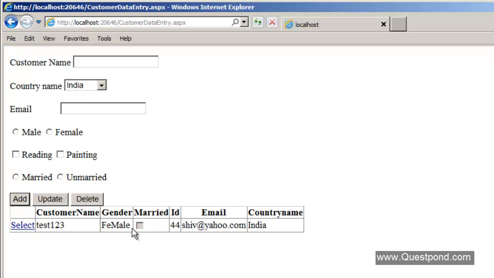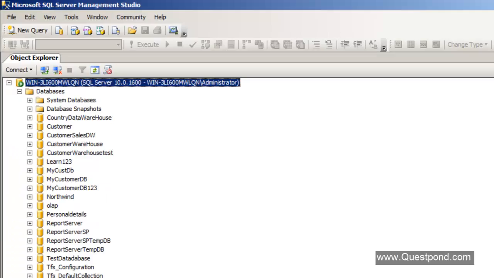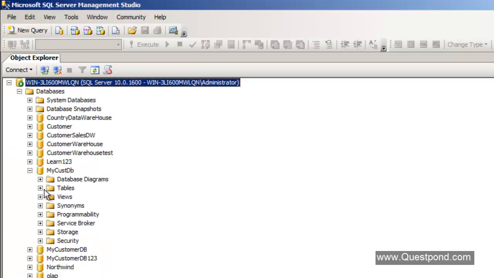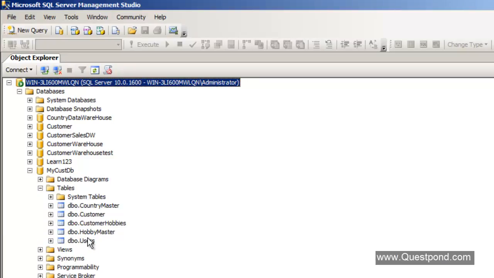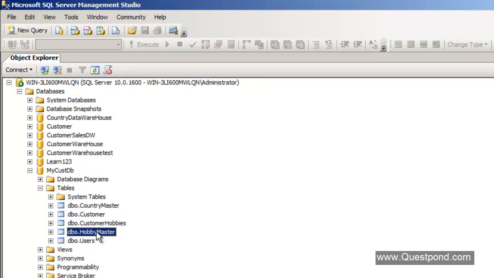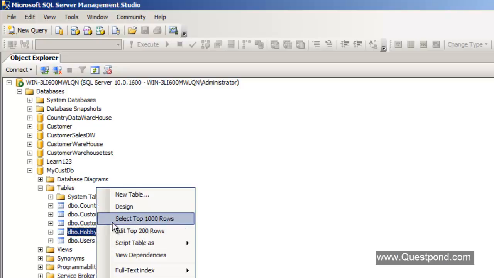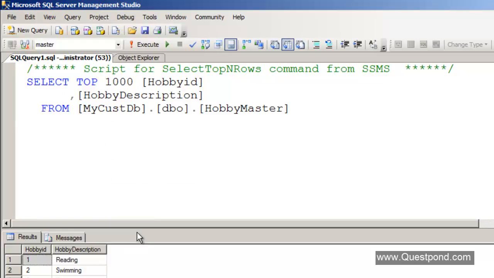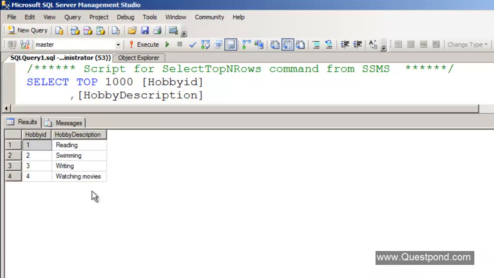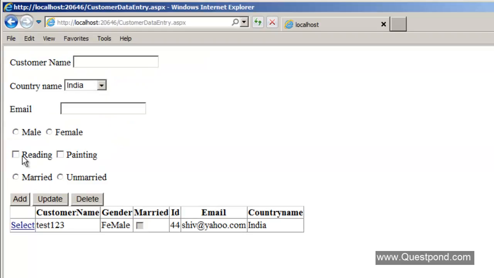Now the first change we need to do is remove these hard-coded checkboxes here, because remember that you have already created a table, and the table is your hobby master, right? So what you'd like to now do is get data from this hobby master, and depending on the data of the hobby master, so for example, you can see that in our hobby master we have these hobbies. So what should now happen is, these checkboxes, reading and painting, should not come in a hard-coded way.